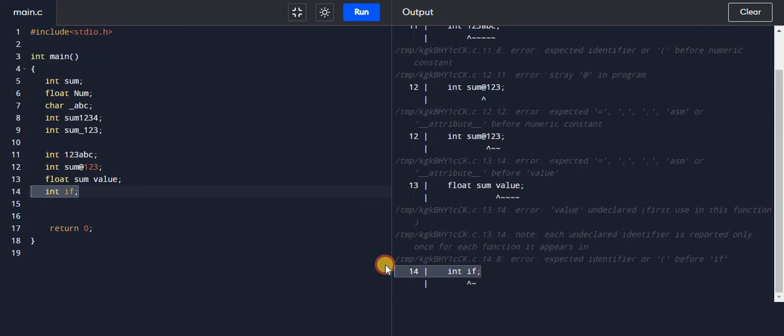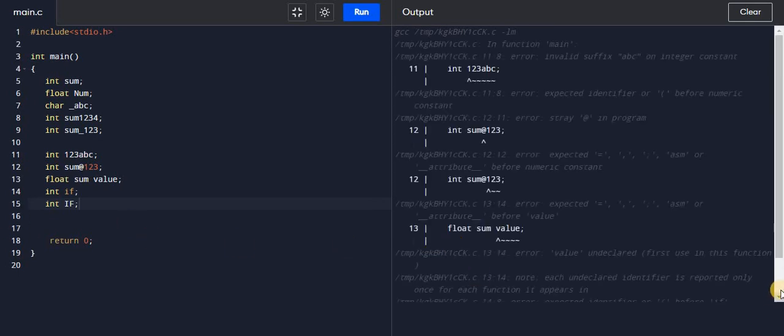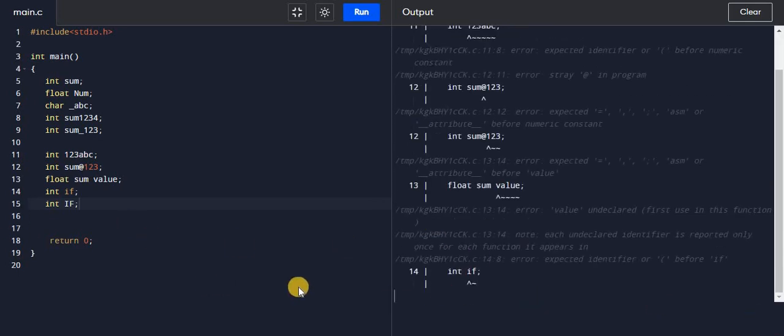Here we are getting the error at line number 14. If I give integer If with a capital letter, it will be considered a variable, because all the keywords are in small letters. Here I have written if in a capital letter, so it will be considered a variable name. So if I run it, you will get no error at line number 15. So these are some rules for how to define the variable name in C.